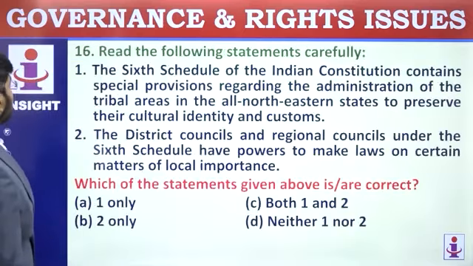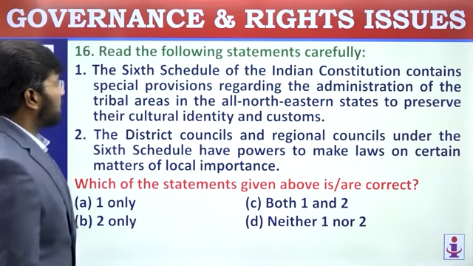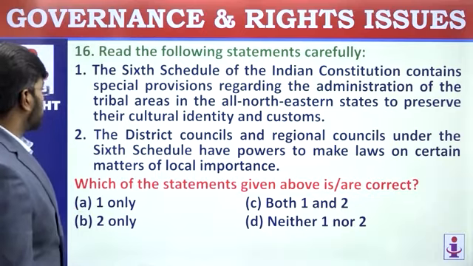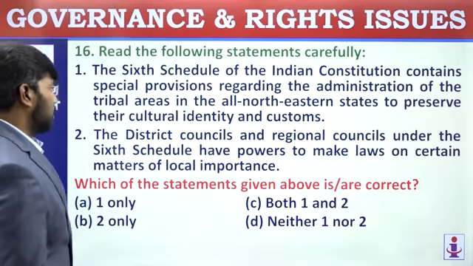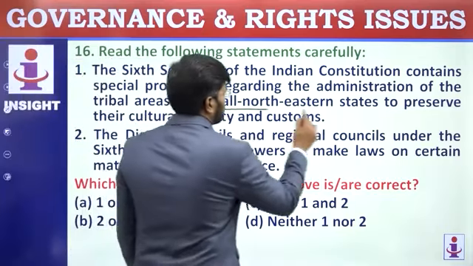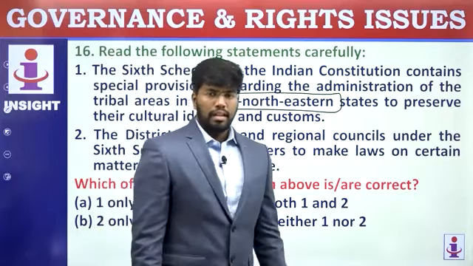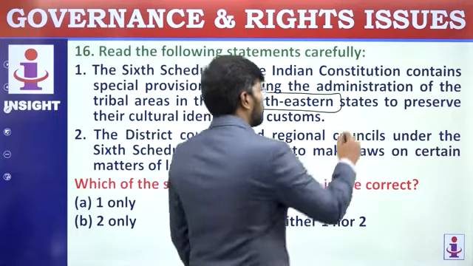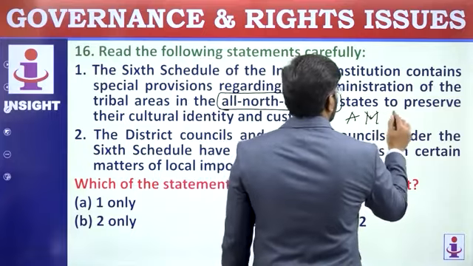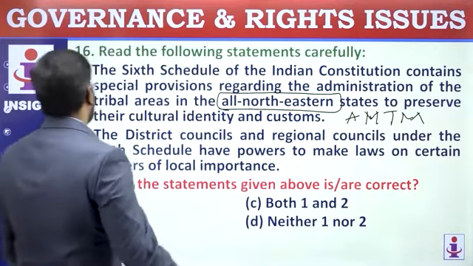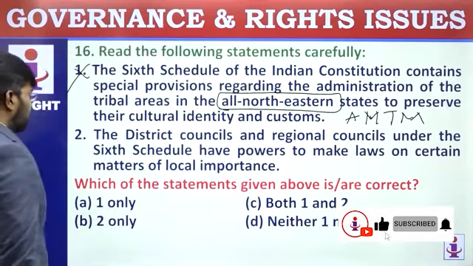Next, 16th. Read the following statements carefully. The 6th Schedule of the Indian Constitution contains special provisions regarding administration of tribal areas in all northeastern states to preserve their cultural identity and customs. It's not all northeastern states. This is a wrong statement. You know AMTM, that is Assam, Meghalaya, Tripura and Mizoram. These are the states, not all northeastern states. So the first statement is wrong. Go for the second statement.